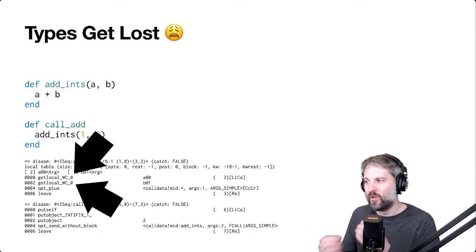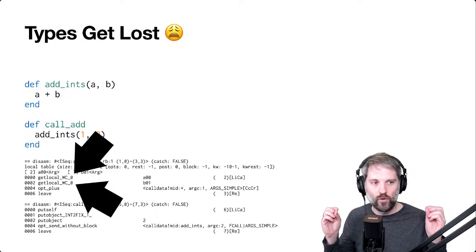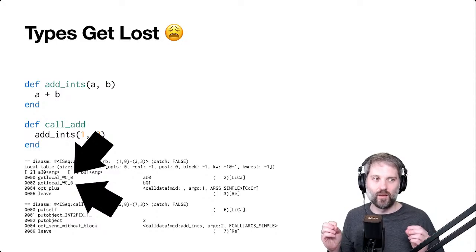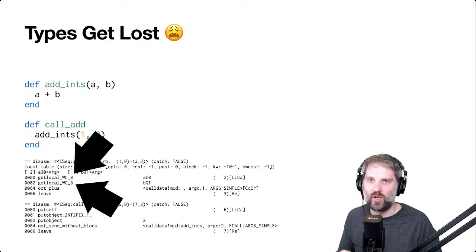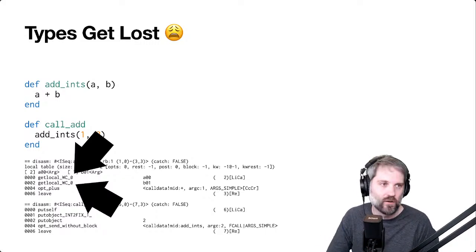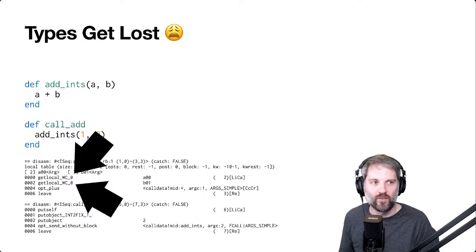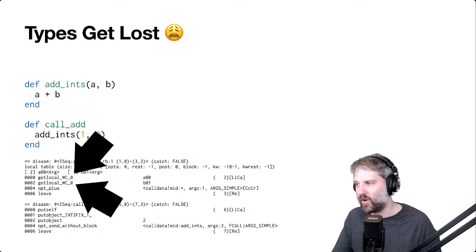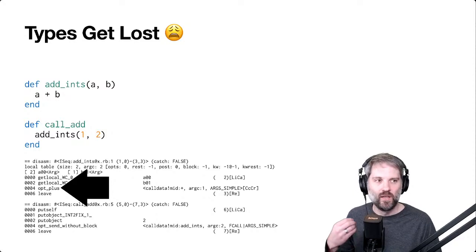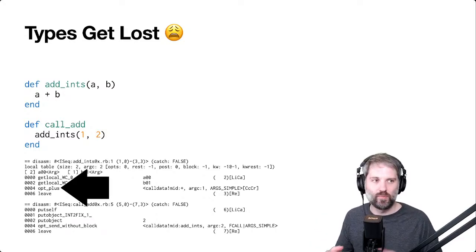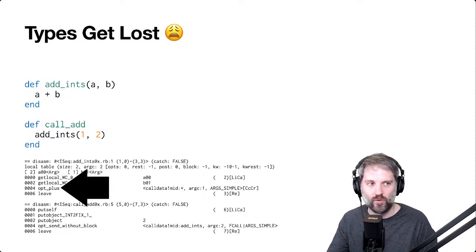So when the JIT compiler compiles get local, it loses the type. It doesn't know what type it is. So I'm hoping if we can get through optcarrot, then I want to try teaching the JIT compiler how to identify what types are passed in as parameters. In this case, the JIT will compile this opt plus as a generic call to plus, when we'd really like to have a specialized call to plus.